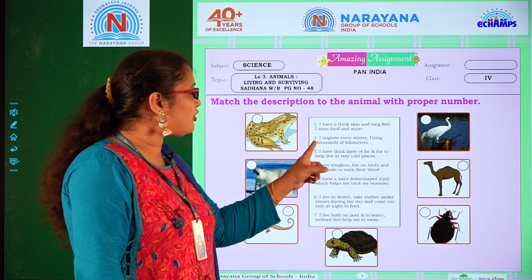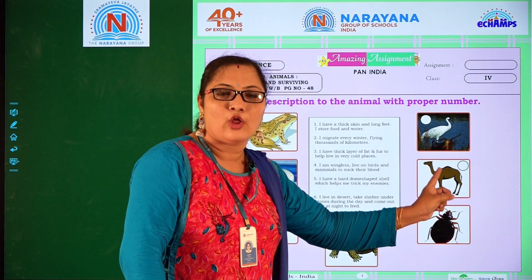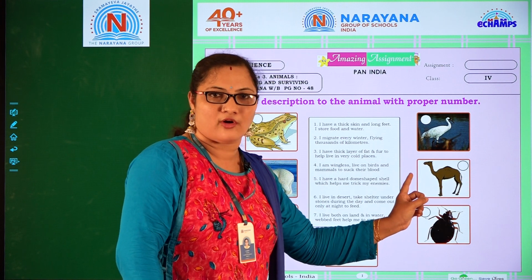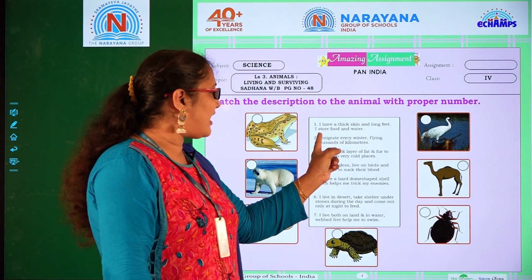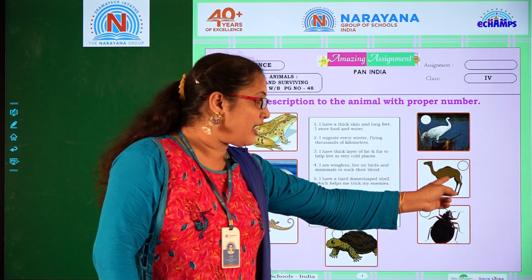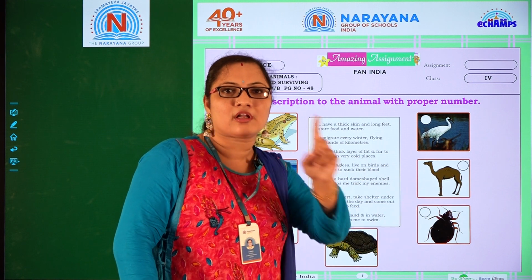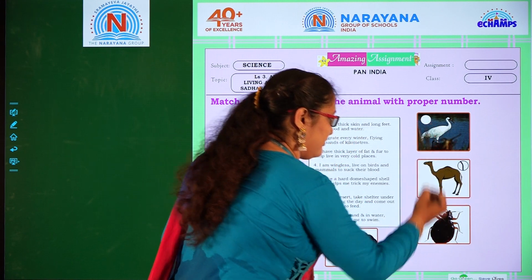So we are going to put this number into the small circle provided in the picture box. What is that? Camel. So what should we put there? In the small circle we have to write 1.